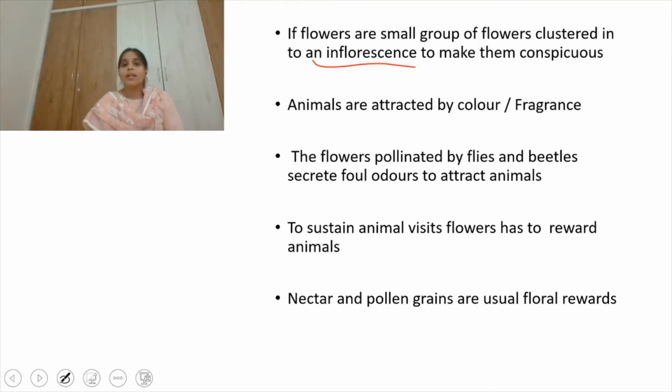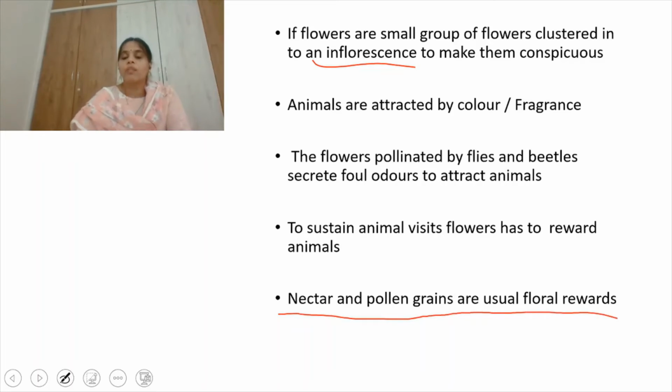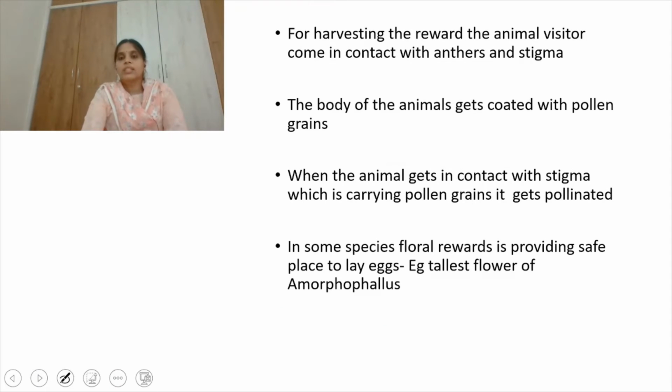So what reward will they give? Generally, nectar and pollen grains are the usual floral rewards. For harvesting the reward, the animal visitor has to come in contact with the anthers and the stigma, right?